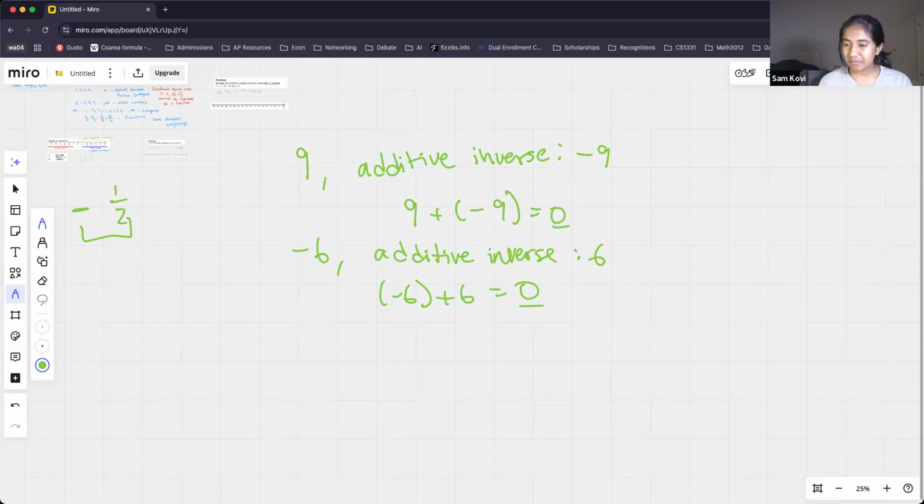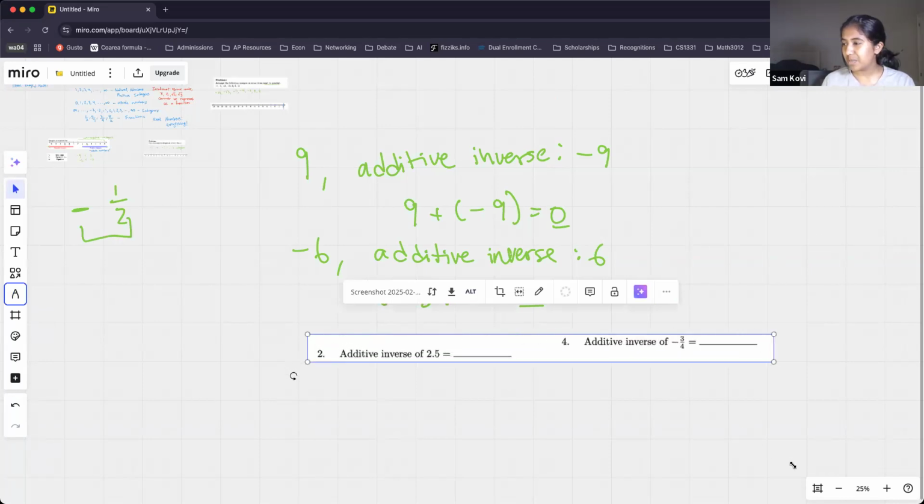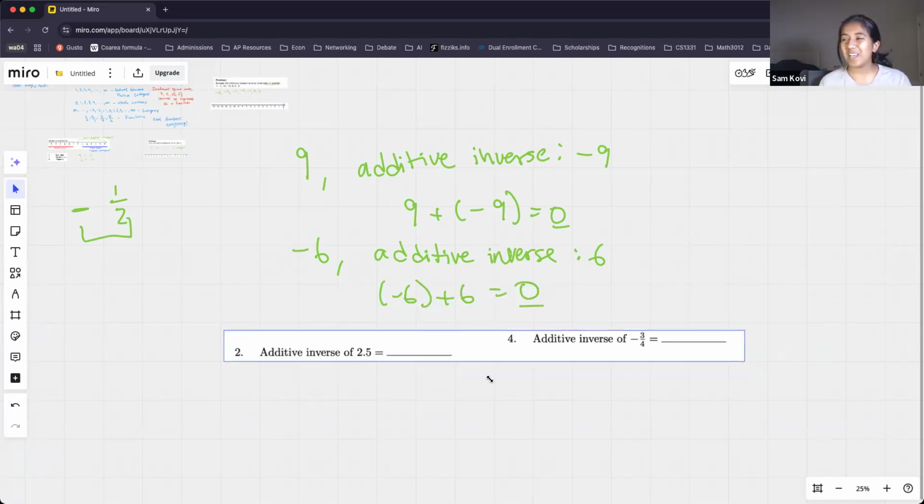Here are 2 questions. Go ahead and put your answers to each in the chat. I chose these 2 because the previous ones we did were with integers, and I know a couple of you want to work a little more on fractions and decimals, so here's a question about that.